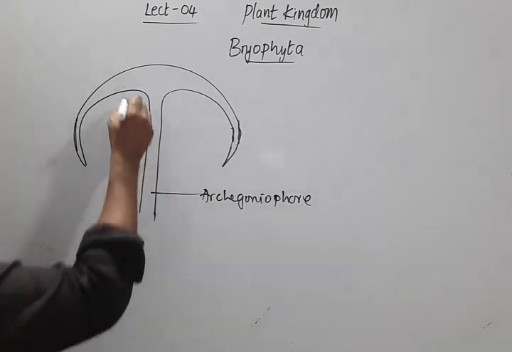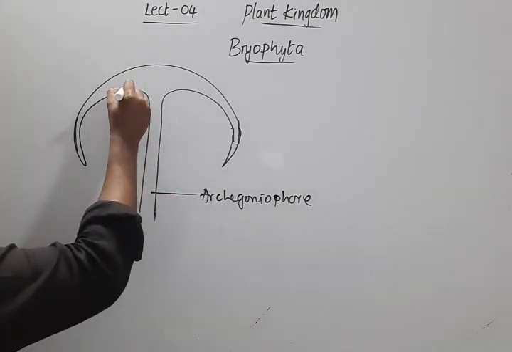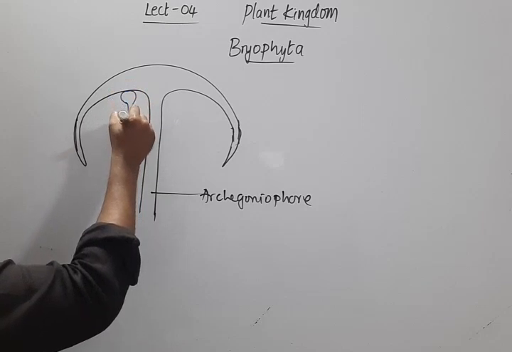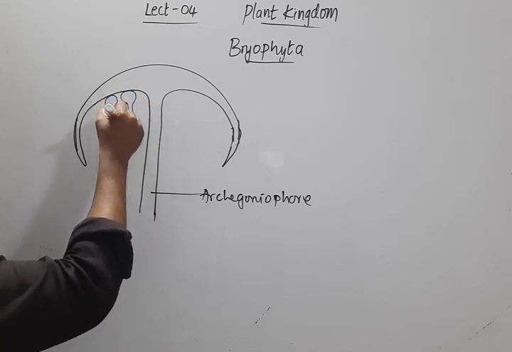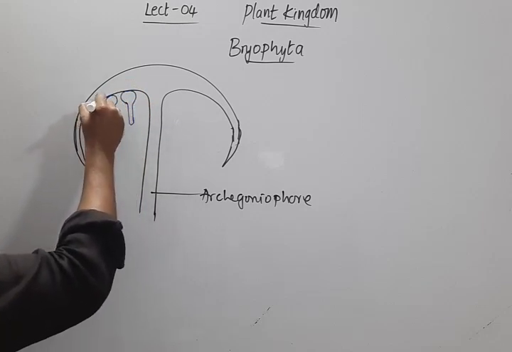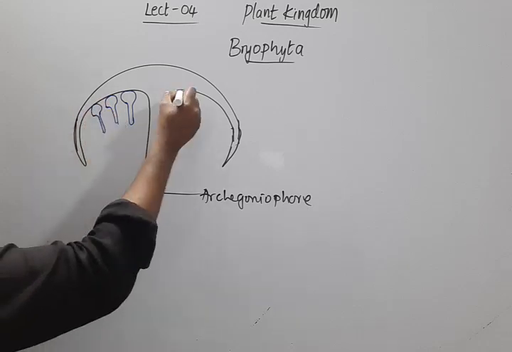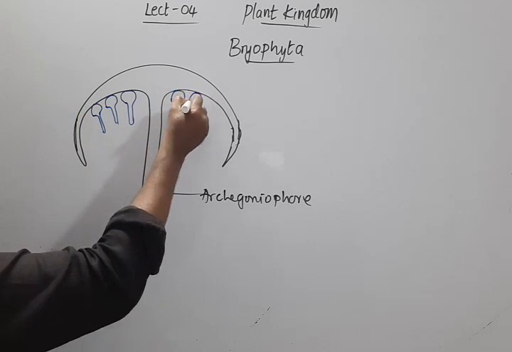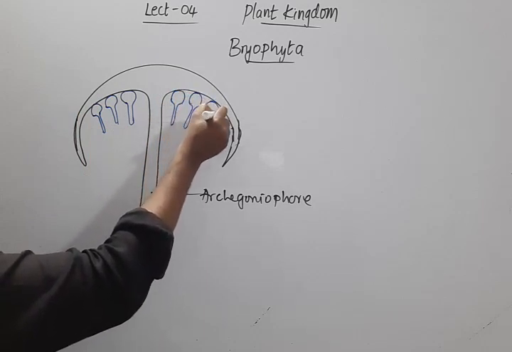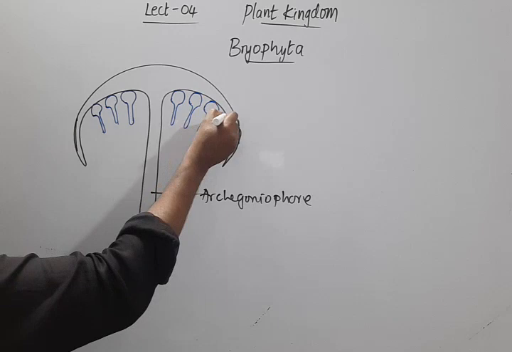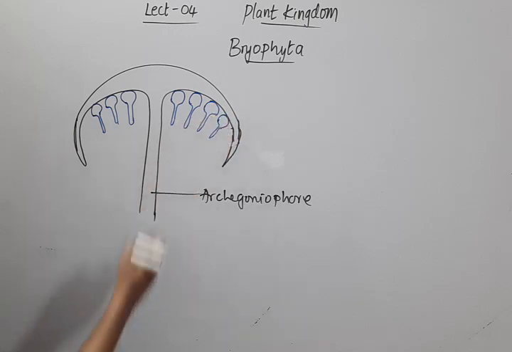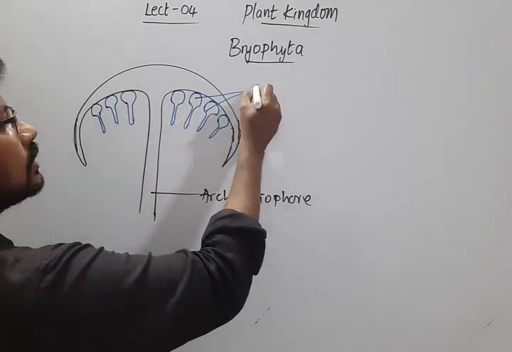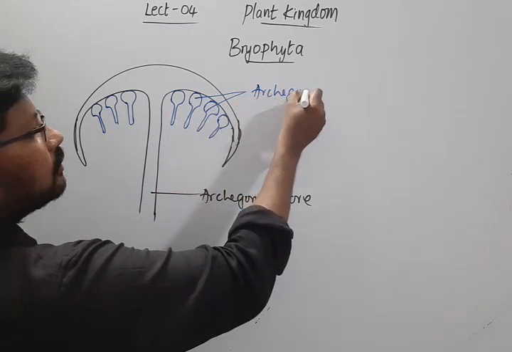Here we find the archegonia, and this is how they are present. All these are archegonia.